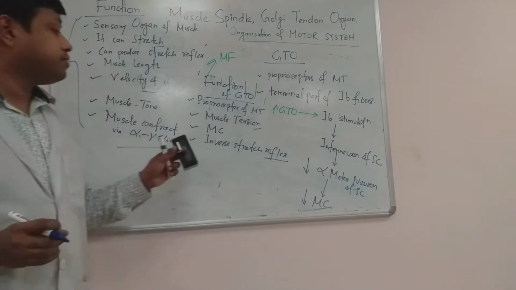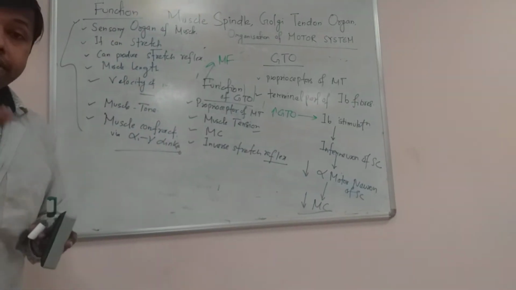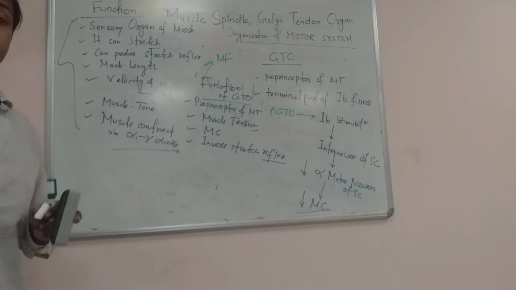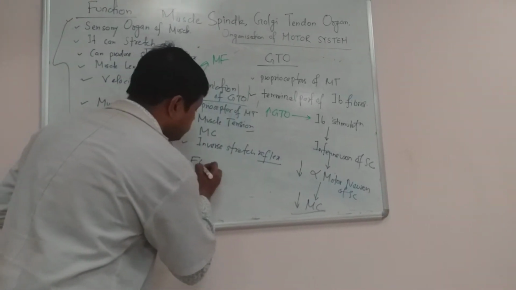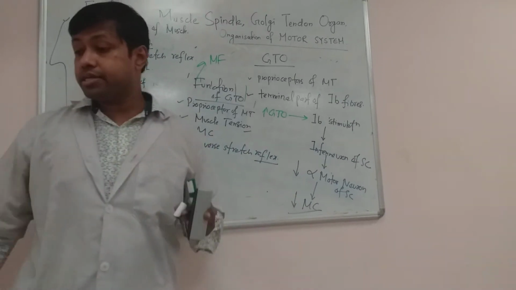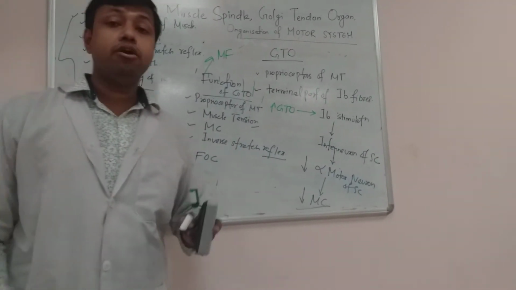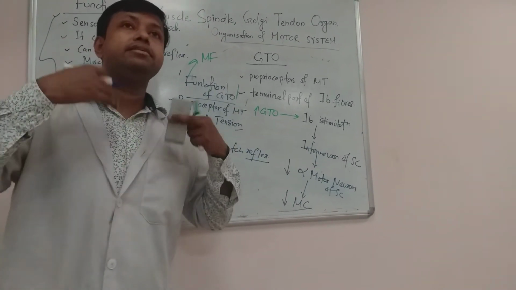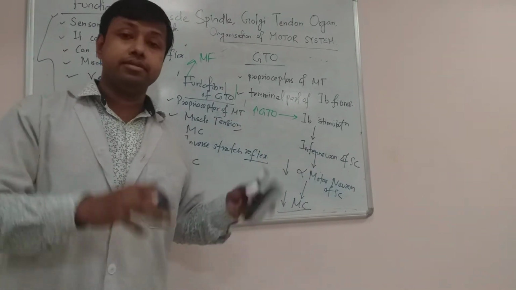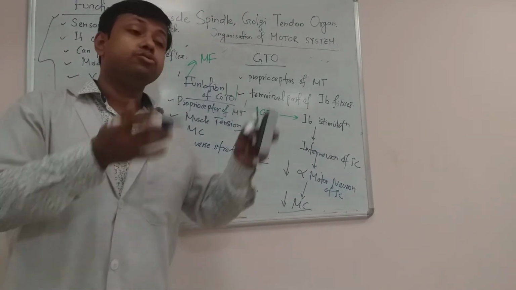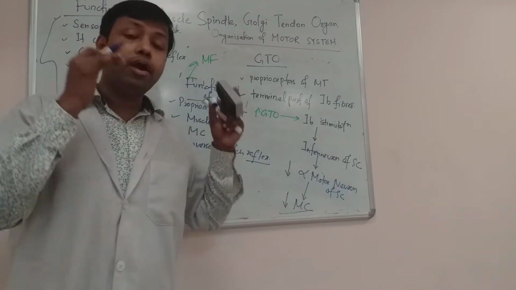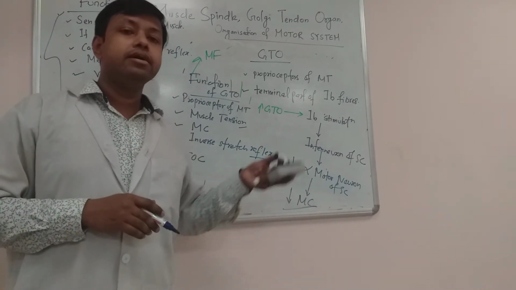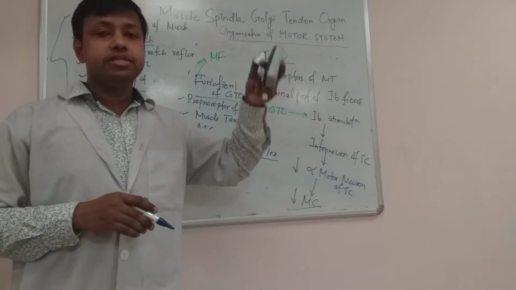Okay. So any other important function? It is also important to sense the force of contraction of the muscle. It can signal the force of contraction of the muscle. Any other important function? It is also responsible for generation of force feedback, meaning it will sense how much force is applied on the muscle. It will give feedback to the muscle about the strength or degree of force applied, so that the muscle can know the limit of the force generation by the muscle.